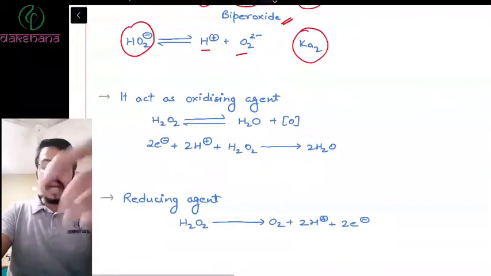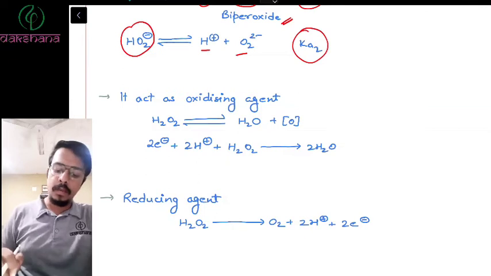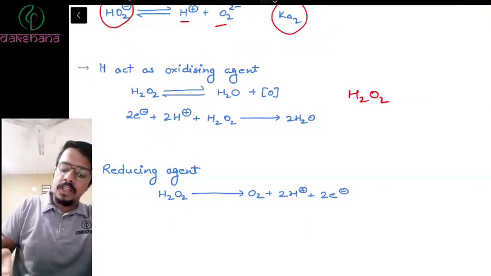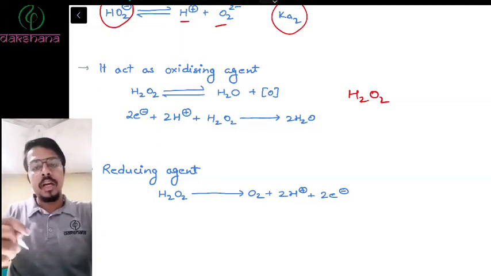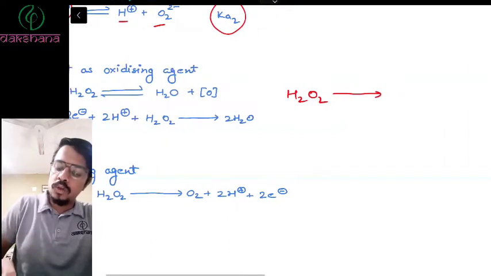Now it acts as an oxidizing agent. H2O2 can act as an oxidizing agent both in acidic and basic medium. How does it act as an oxidizing agent? For H2O2 to act as an oxidizing agent, it should reduce itself. H2O2 reduces itself to H2O.